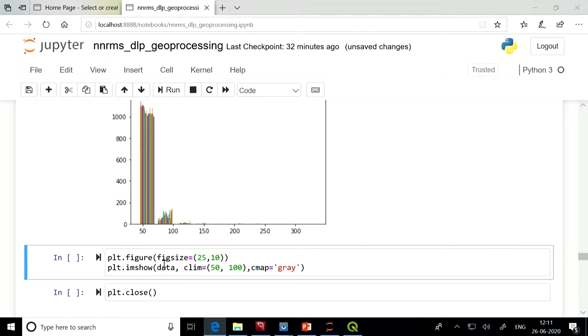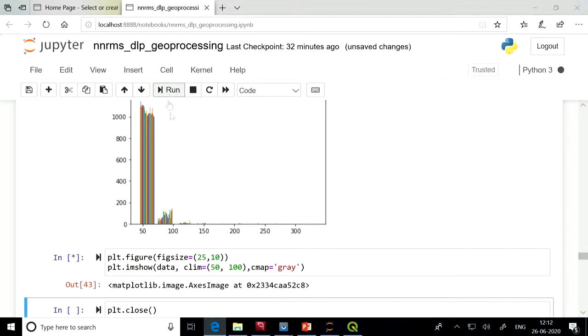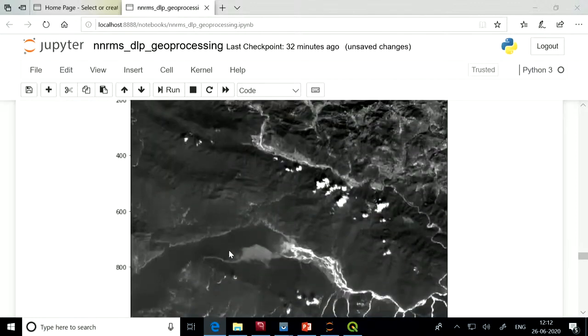So how do we do that? For that we call the same function, plt.imshow. Here the first argument is our data, and the second argument is clim, that is the clipping limit. For the clipping limit we can pass 50 to 100, with the color map gray. With that, the contrast visualization of our image will improve a bit. So now you can see that the visualization of the image got improved a bit.